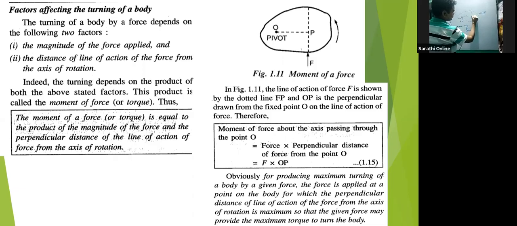Or if F is like this, then theta becomes 0 degrees. When theta is 0, sine theta is 0. When theta is 180 degrees, sine theta is again 0. When theta is 90 degrees, sine theta is 1. So that's why when it is 100% perpendicular, the effect of force is maximum.